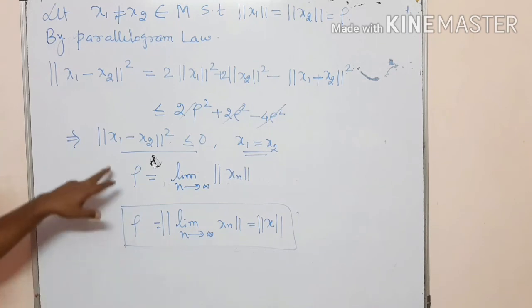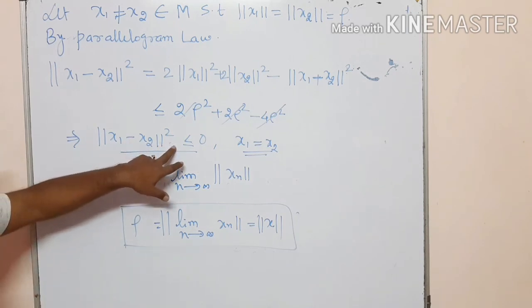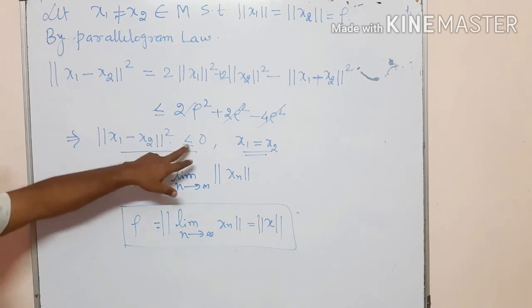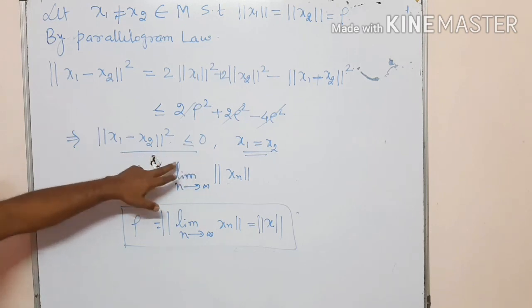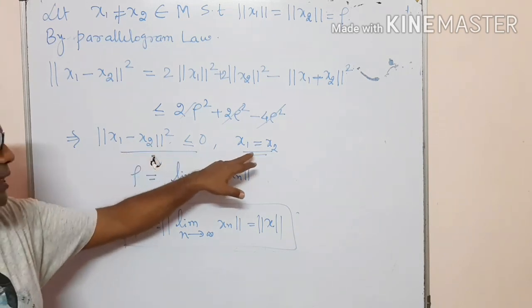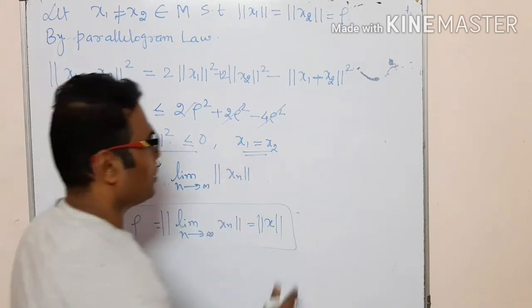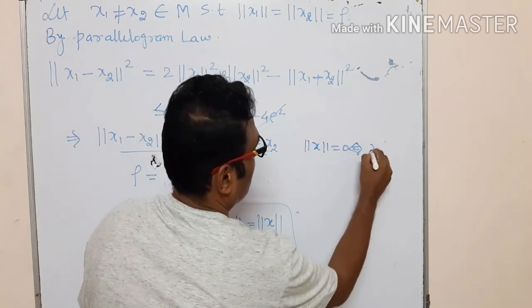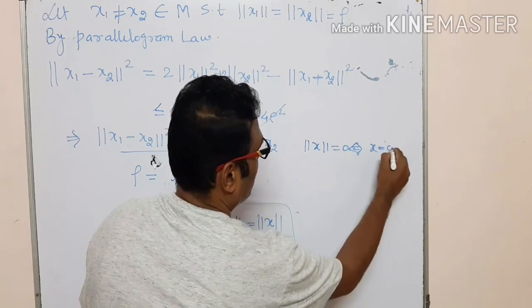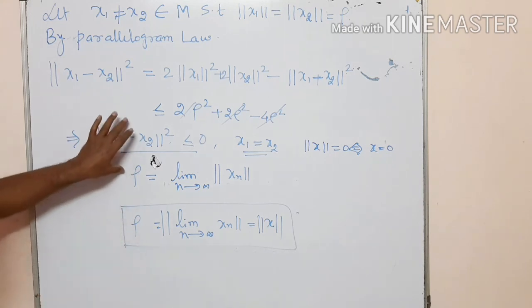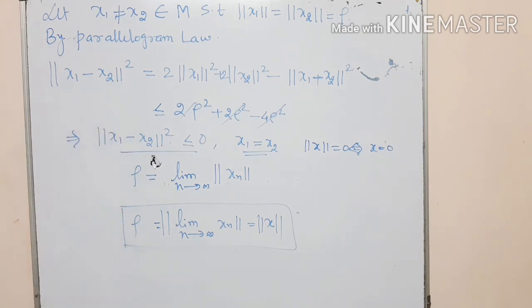How do you conclude that? Because this quantity being less than or equal to 0 is impossible, it should be greater than or equal to 0, so it must be equal to 0. The norm of x1 minus x2 is equal to 0, and using this concept, it implies that x1 minus x2 is equal to 0. It implies that x1 is equal to x2. Hence uniqueness is proved. Thank you.